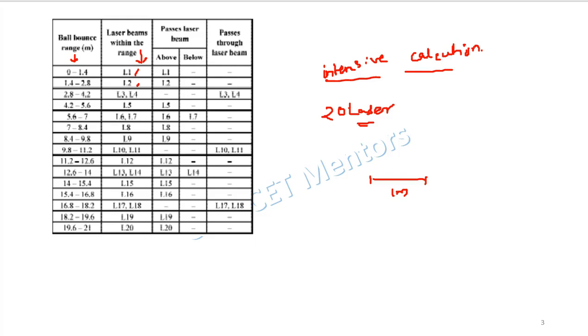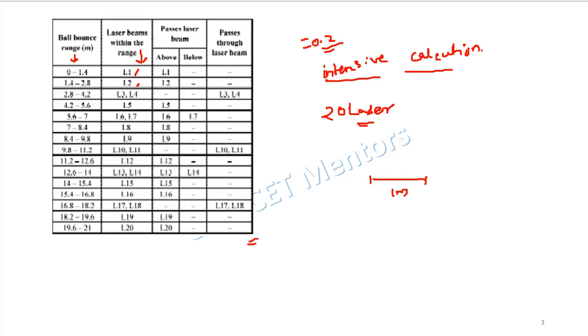Now, using the conditions that we have discussed, whether the distance is greater than 0.2 meters or less than 0.2 meters, we will identify whether the ball that is bouncing passes above the laser or below the laser. If the distance is equal to 0.2 meters, it is going to pass through the laser beam. For the first one, as discussed, the distance is greater than 0.2, hence it will pass above the laser beam. After satisfying these conditions for 20 iterations, I am getting this table.